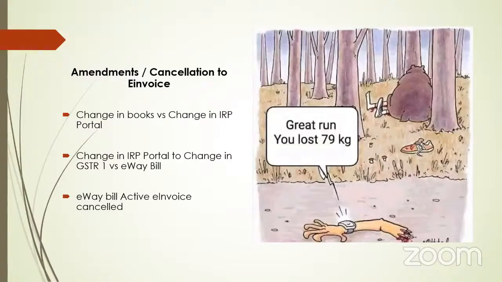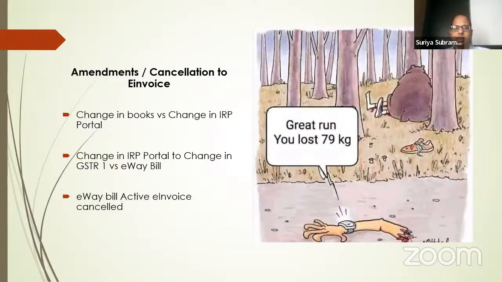Sir, we are an exporter, and for one export invoice, there are 10 containers which move on different dates. So how can we use one e-way bill for that purpose? So there is a concept called a multi-vehicle e-way bill. This is for one invoice which goes with multiple vehicles. So today are you generating a multi-vehicle e-way bill?